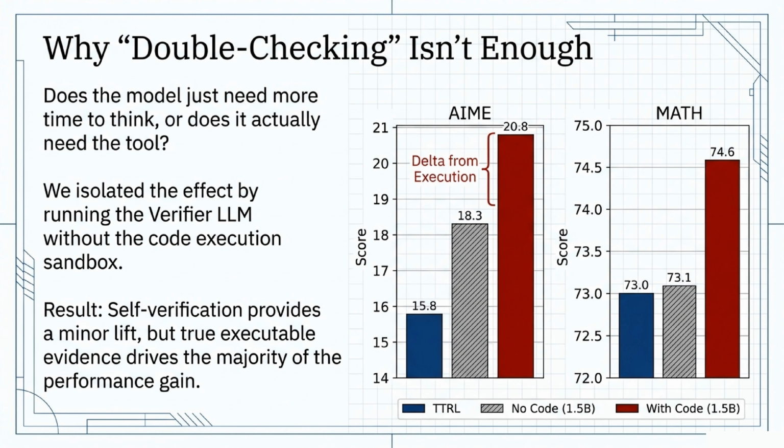Now, you might ask, does the model just need more time to think, or does it actually need the tool? Why isn't double-checking enough? We isolated this effect by running the verifier LLM without the code execution sandbox. The result clearly showed that while self-verification provides a minor lift, it's the true executable evidence from the code sandbox that drives the vast majority of the performance gain.